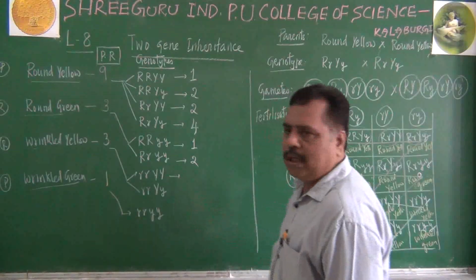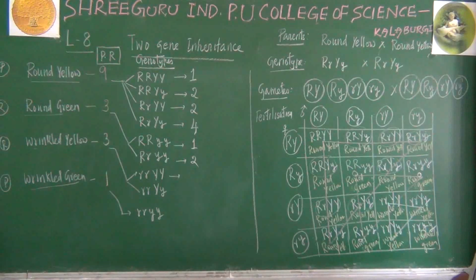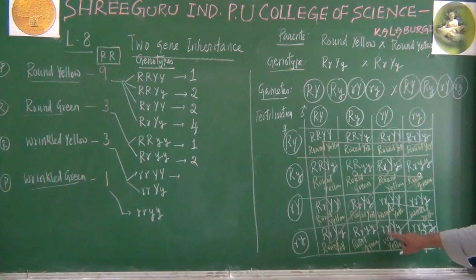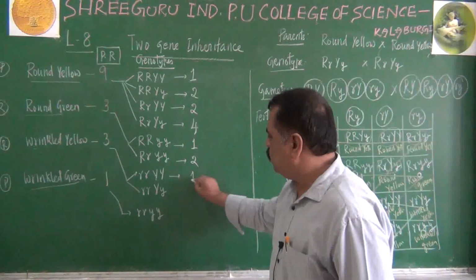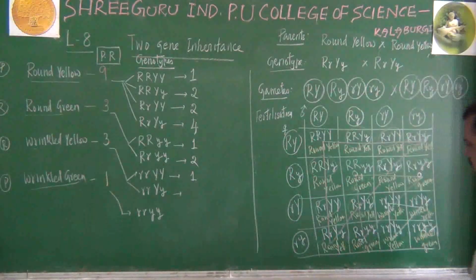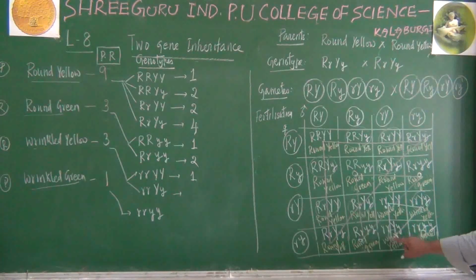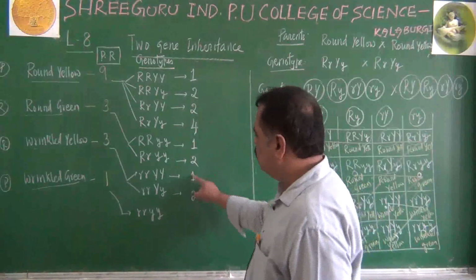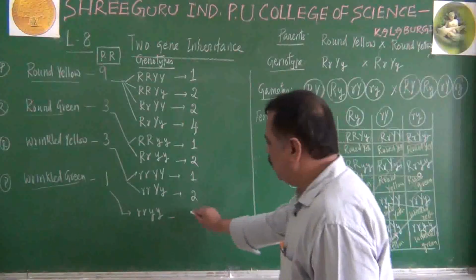Shall we come to this one? Small r, capital Y, capital Y. Here. Small r, capital Y, capital Y. This is one individual. Only one individual with this. We can write it as one number. What about small r, capital Y, small y? Here it is. This is one individual. Here you can see small r, capital Y, small y. These are 2 individuals. So 1:2. That is the 3 ratio. This is the last square. That is 1 in number.